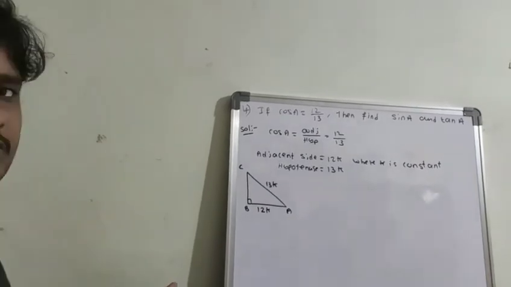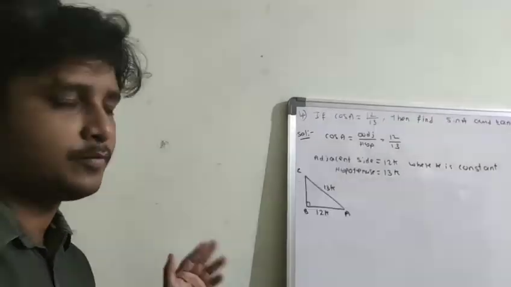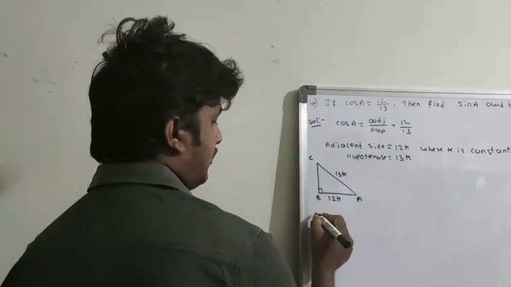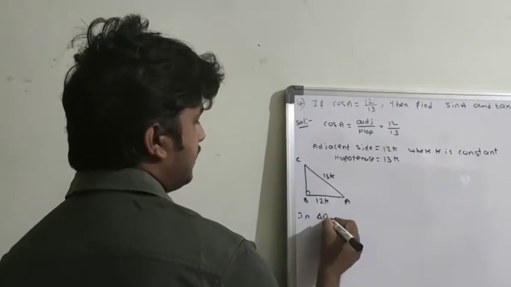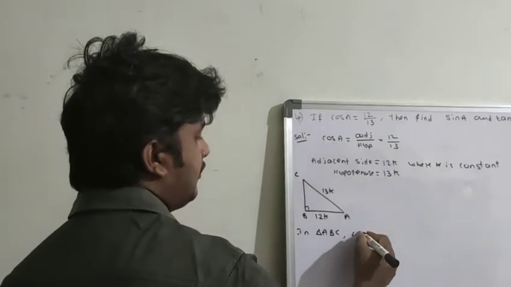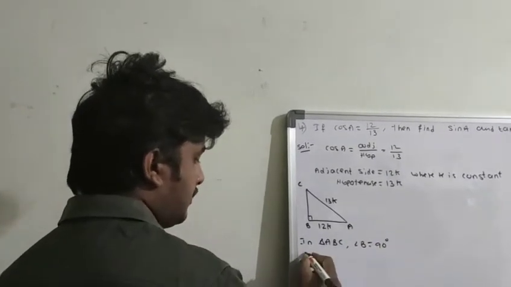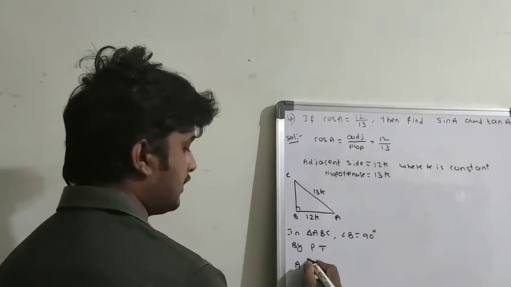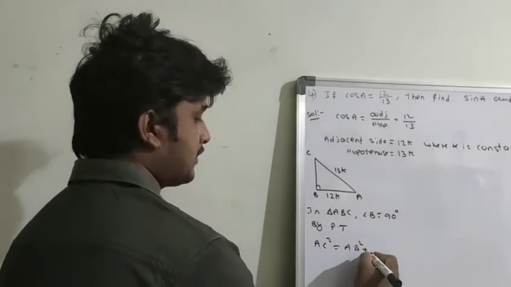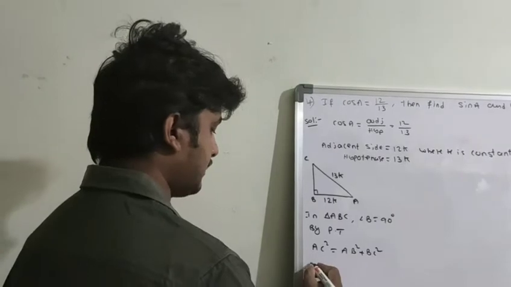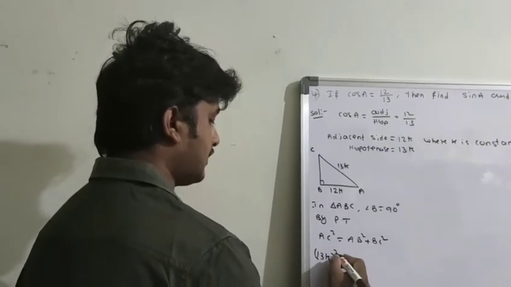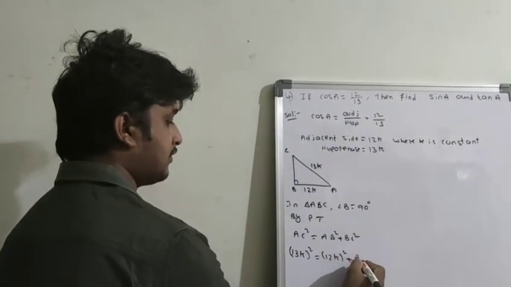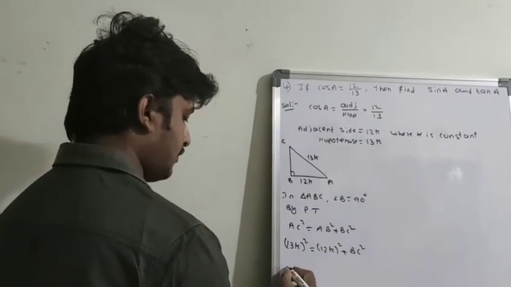This is one of the important 4-mark questions asked in previous board exams. Okay, not this exact question, but this model of question. So in triangle ABC, angle B is equal to 90 degrees. So by Pythagoras theorem, AC square. What is the hypotenuse here? AC square equals AB square plus BC square. AC square is 13k whole square, equal to AB square, 12k whole square, plus BC square.